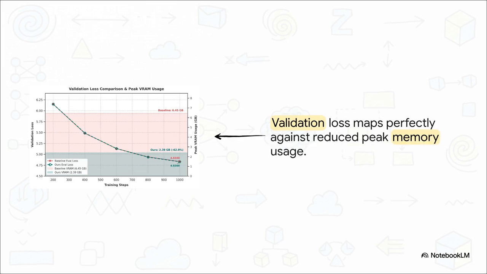But training loss is only half the story. We've got to make sure the model is actually learning and generalizing to new data. Well, when we evaluate the validation loss on a held-out dataset, the trajectories are, once again, perfectly indistinguishable. The baseline finishes with a validation perplexity of 125.82, and the shattered gradients method finishes right there at 125.21. The learning quality is 100% untouched. You're getting the exact same optimization trajectory, but achieving it with a fraction of the memory.